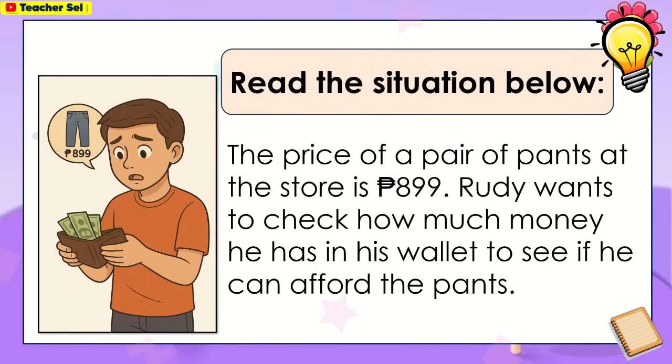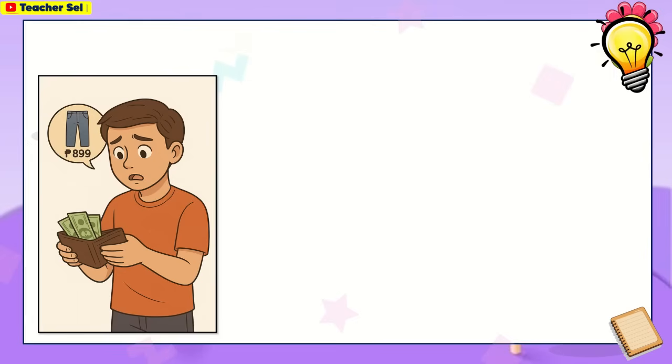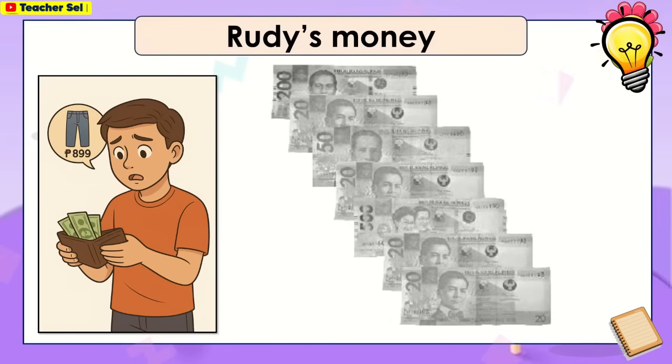Read the situation below. The price of a pair of pants at the store is 899 pesos. Rudy wants to check how much money he has in his wallet to see if he can afford the pants. Here are Rudy's money.